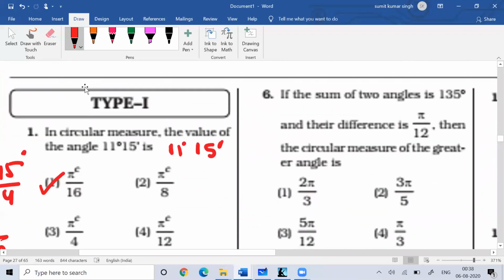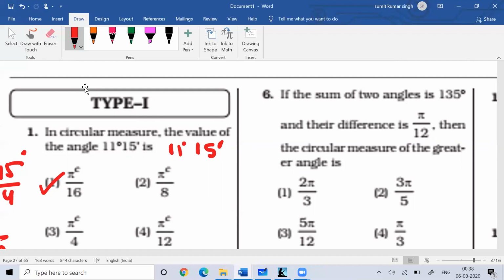Then you can see the next question. The sum of two angles is 135 degrees, and the difference is pi by 12. Pi by 12 means 180 by 12, which is equal to 15 degrees. So what is the circular measurement of the greater angle?